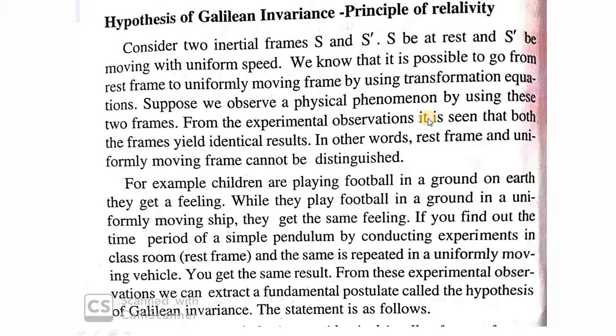That is, all the laws of physics assume the same form in all inertial frames moving with a constant velocity with respect to each other, which is either at rest or at constant velocity with respect to each other. Or I can simply state that a frame which is at rest, or a uniformly moving frame, cannot be identified from each other. All the laws of physics assume the same form in these frames.